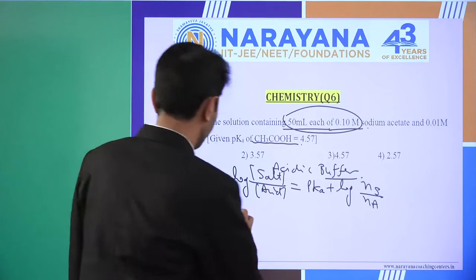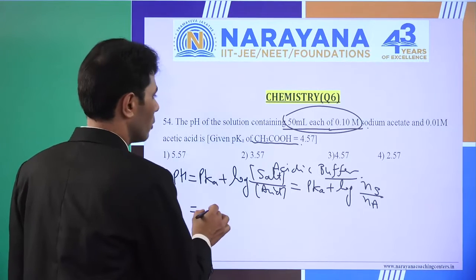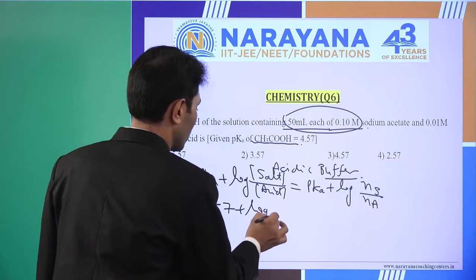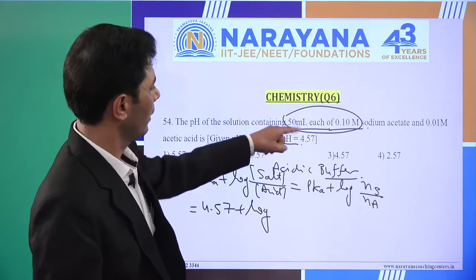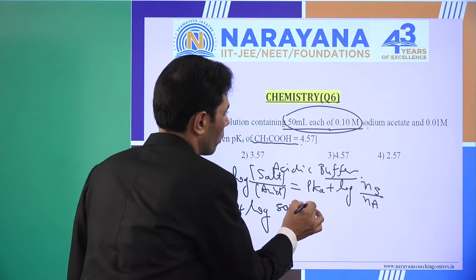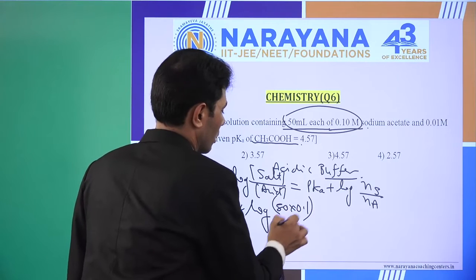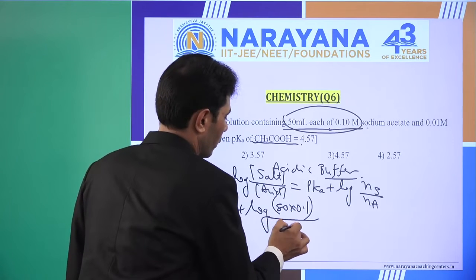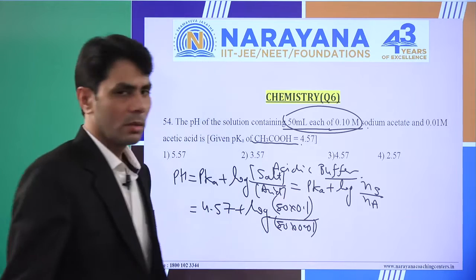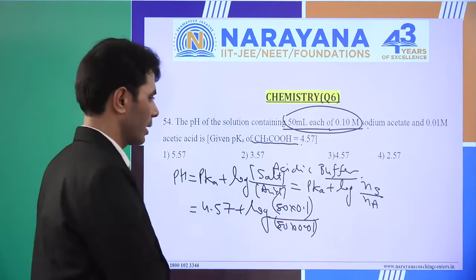So the pKa value given is 4.57 plus log of number of moles, molarity into volume: 50 into 0.1 divided by 50 into 0.01, right? Divided by total volume, but it cancels out.